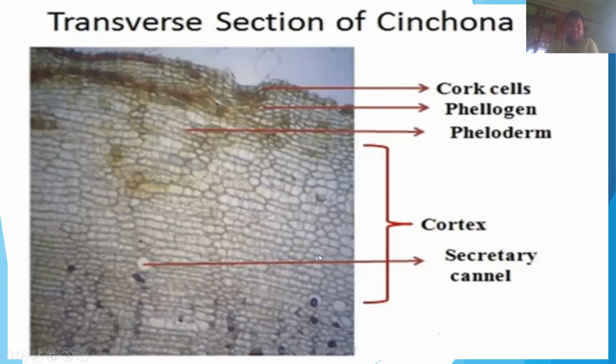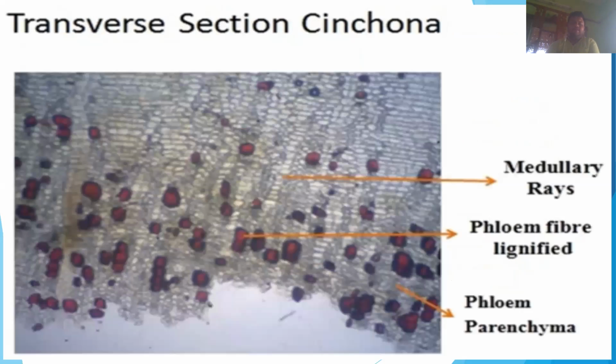In the cortex portion, the blank holes are identified as secretory canals. So this is the first transverse section diagram of the cinchona bark, which shows several microscopical characters of the cinchona.